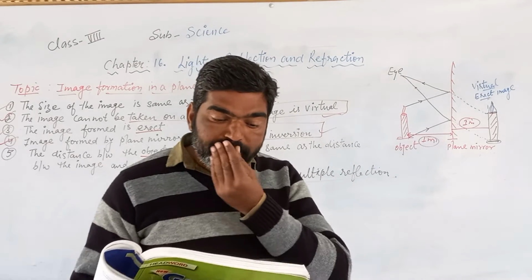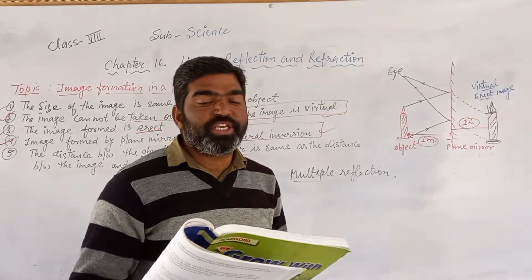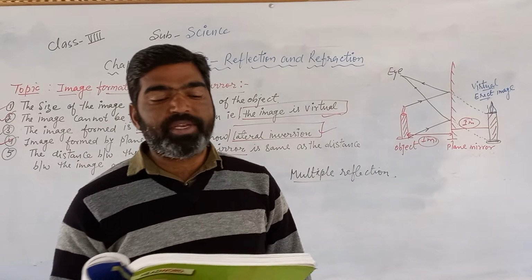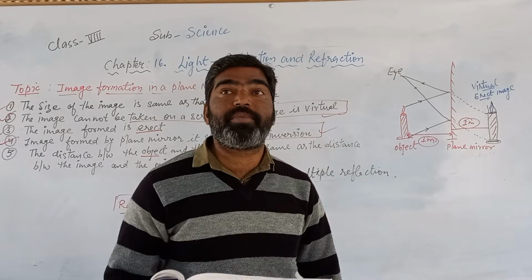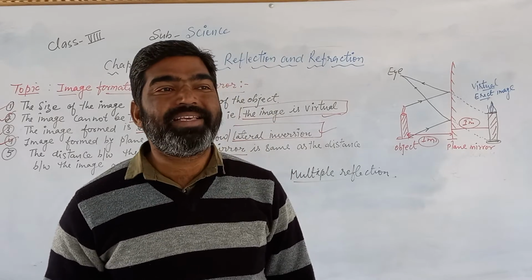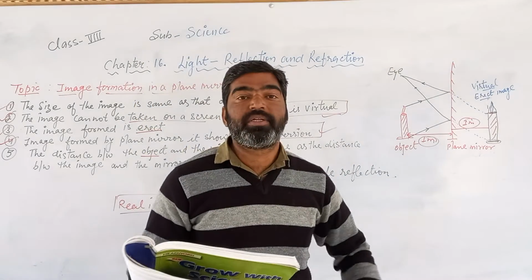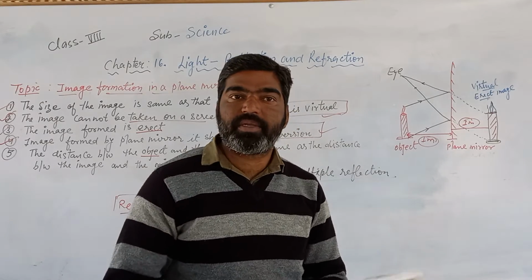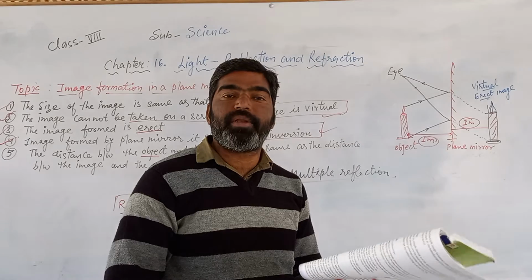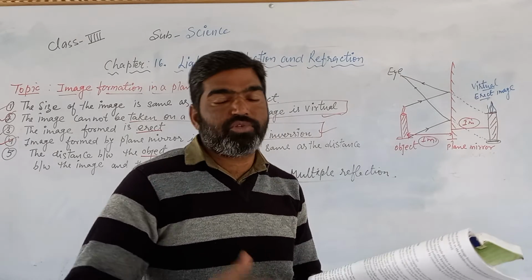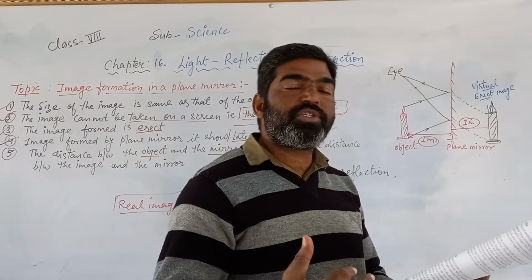So in such cases, what do you observe? How many images are formed? How many images can we see? That depends on the angle between the positions of the mirrors. Means कितने एंगल पे जो मिरर रखे हुए हैं वो किन सी पोजीशंस पे.